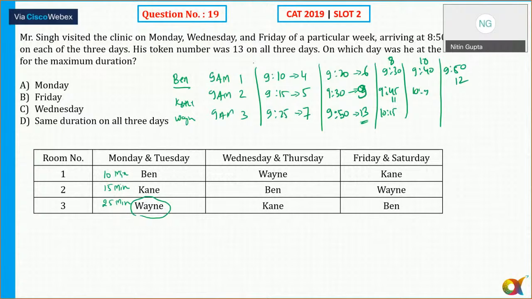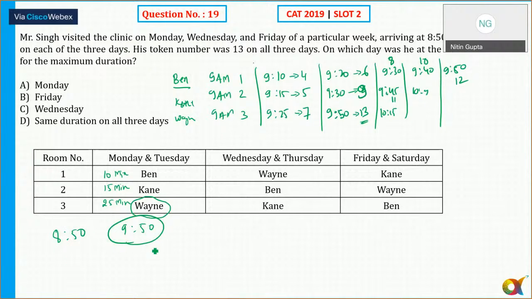So in the case of Monday, he reached the clinic at, I think, from 9 o'clock to 9:50, because his turn will come at 50. So 9 to 9:50, and he also reached here at 8:50. Yes. And his turn comes at 9:50.